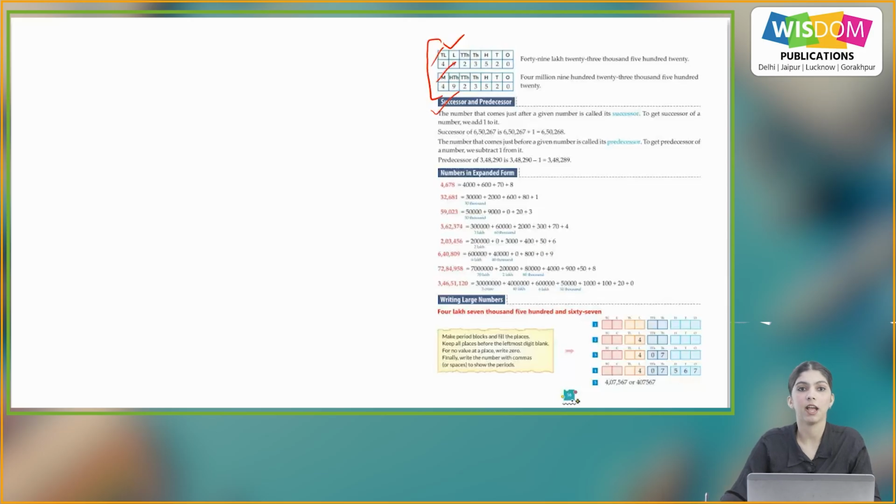Now successor and predecessor. The number that comes just after a given number is called its successor. To get the successor of a number, we add 1 to it. So what is a successor? The number just after a given number. Here, the successor of 6,50,267 is, what will we do? We'll just add 1 to it and it will become